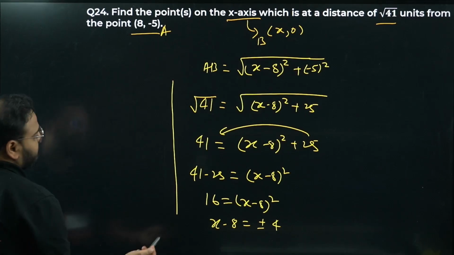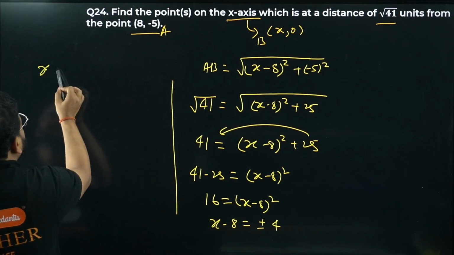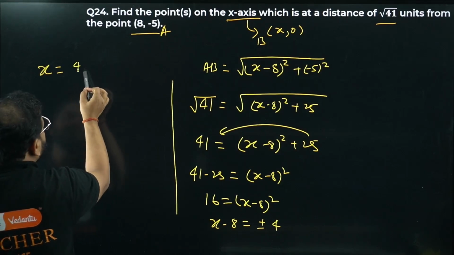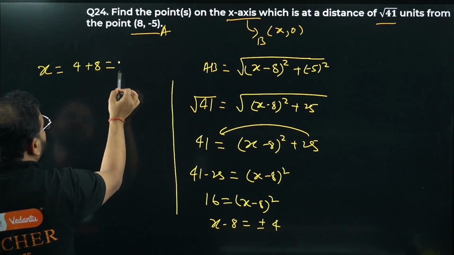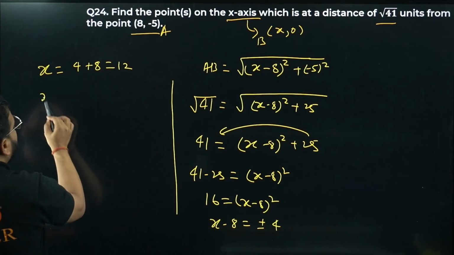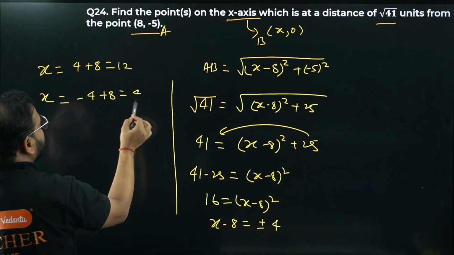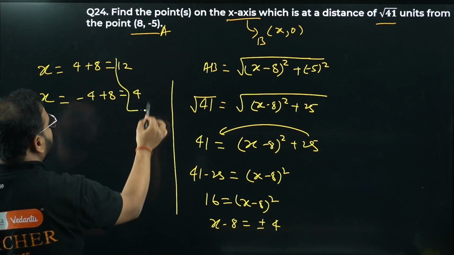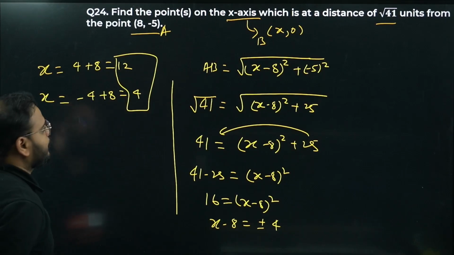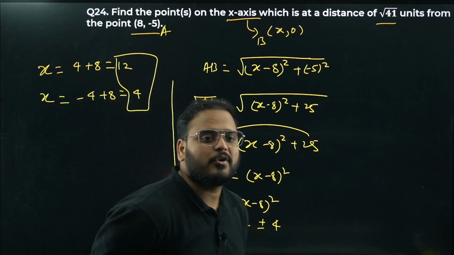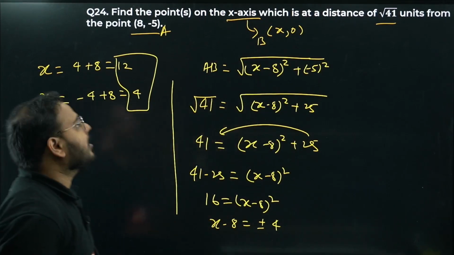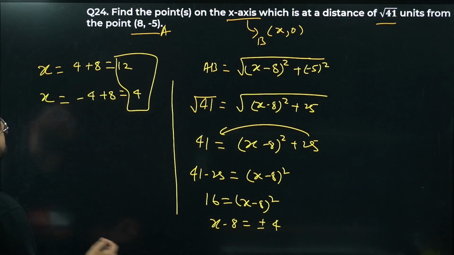Taking plus first, x equals 4 plus 8, which is 12. For minus, x equals minus 4 plus 8, which is 4. So the answers are 12 and 4, the coordinates of the points.